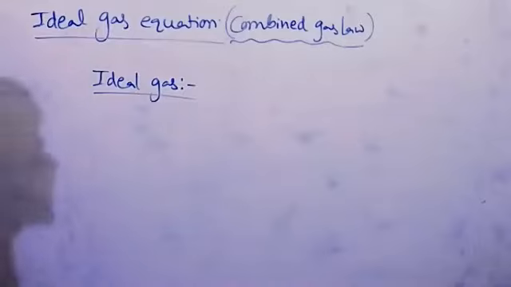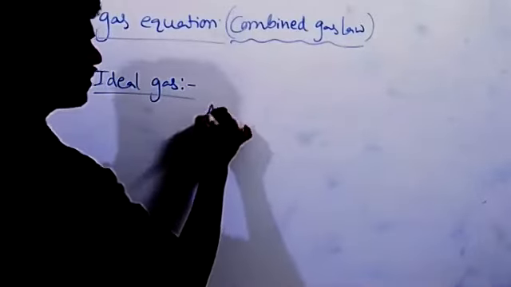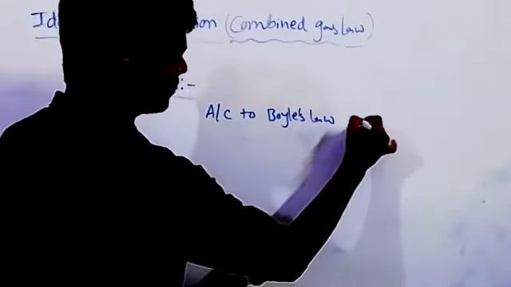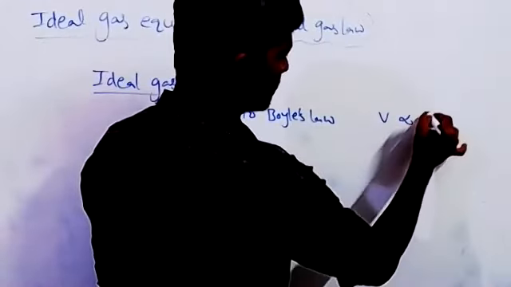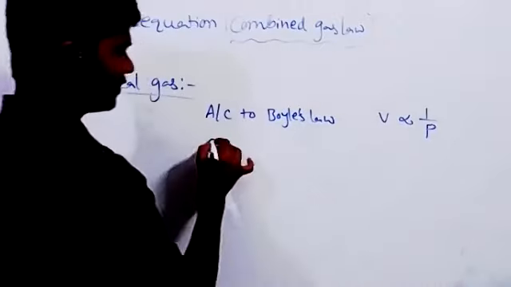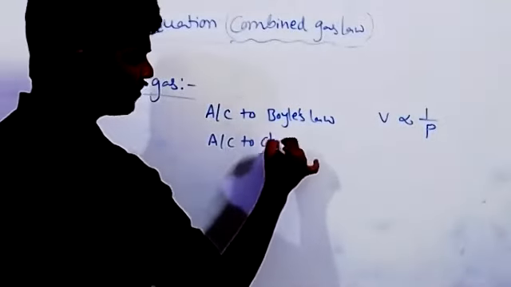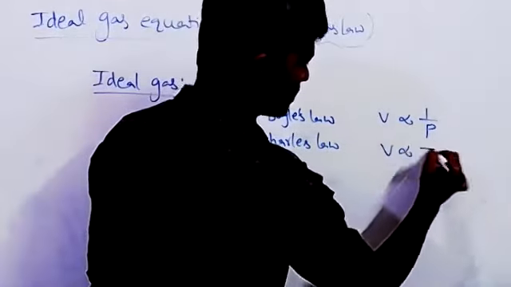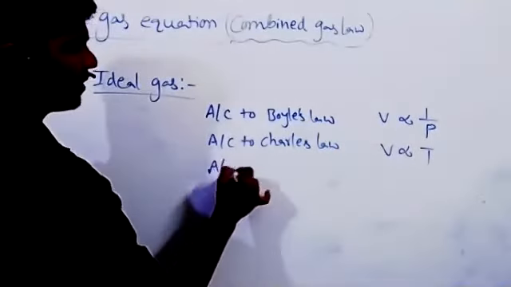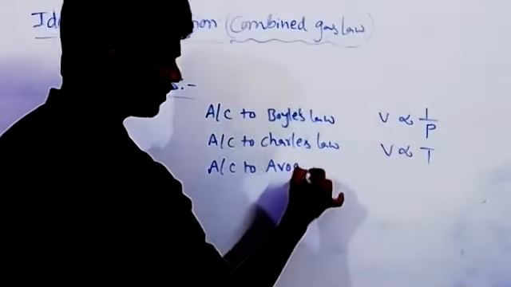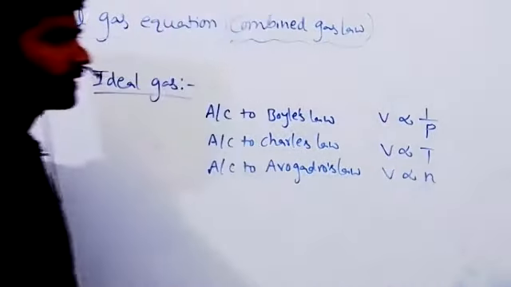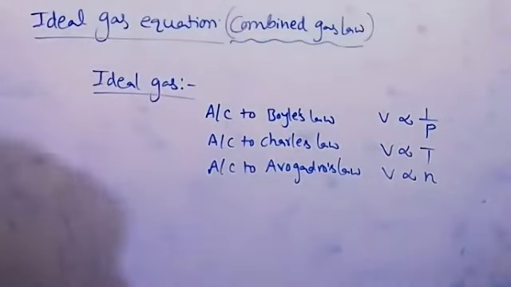So we'll derive now the ideal gas equation. According to Boyle's law, V is inversely proportional to P. According to Charles law, at constant pressure, V is directly proportional to T. According to Avogadro's law, V is directly proportional to N. Now combine all these three equations.